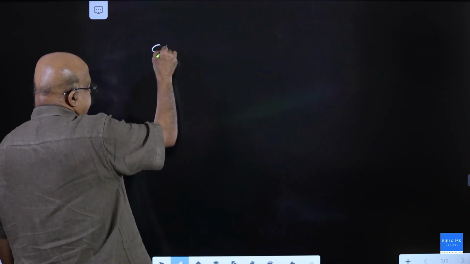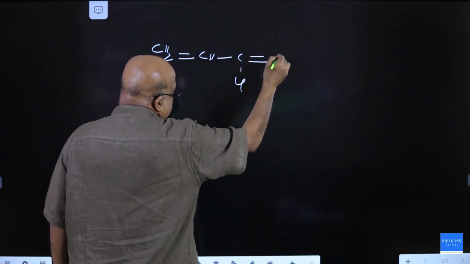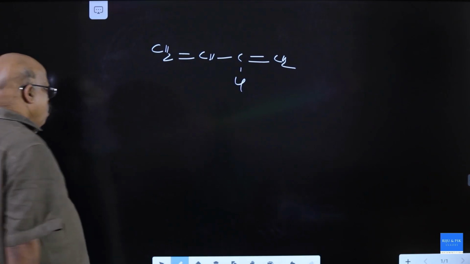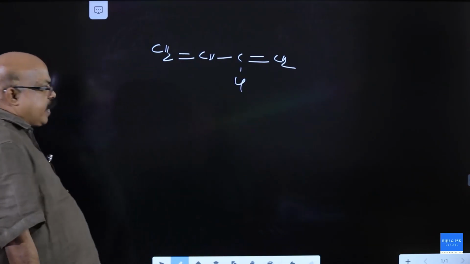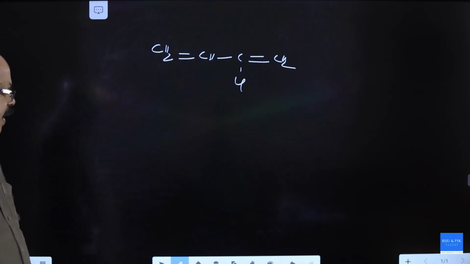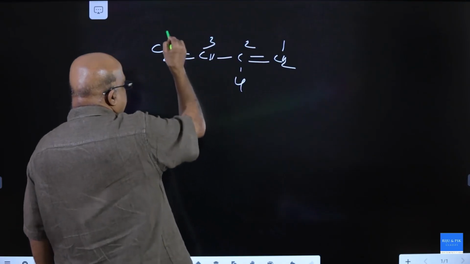Next one, CH2. This is 2-chloro. 4 carbon atoms are in the straight chain. 2 double bonds, so alkadiene, butadiene, at the first and third carbon. This is the correct numbering.